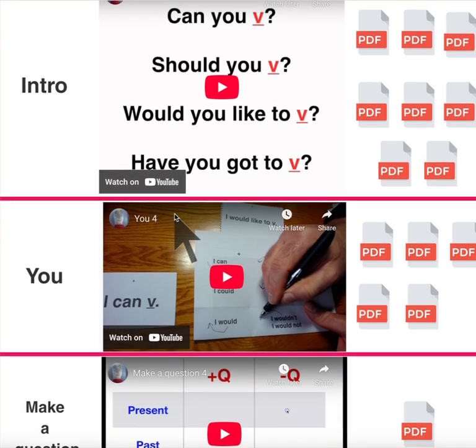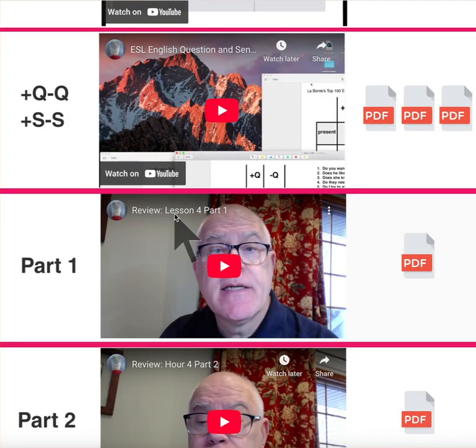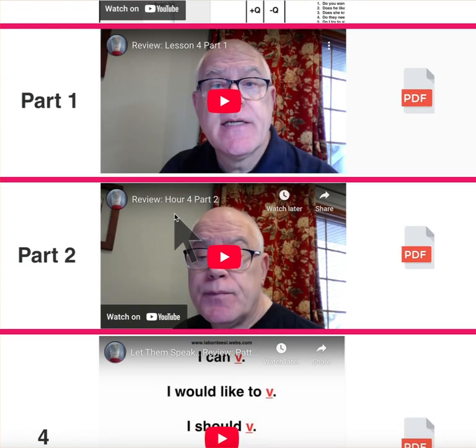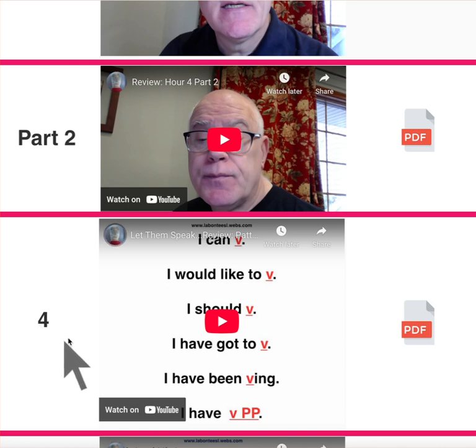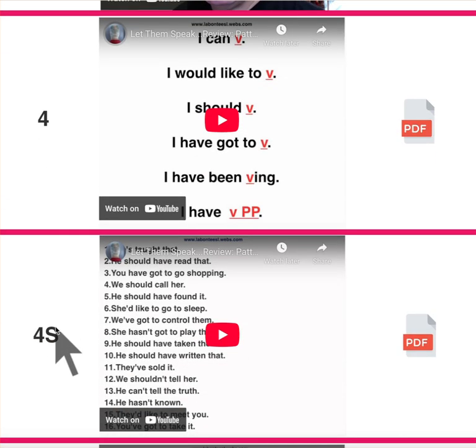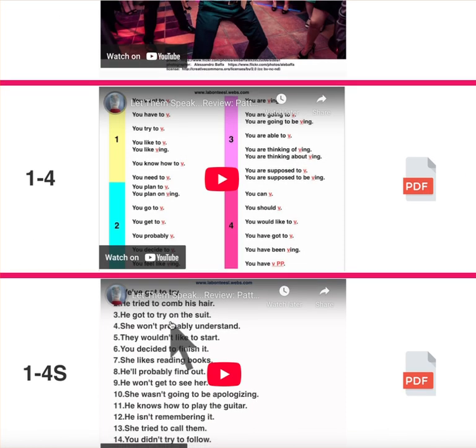In hour 4, we have the introduction, then we go into basically a number of videos which will help them to practice their skills. This is just practicing patterns in number 4. These are photos.